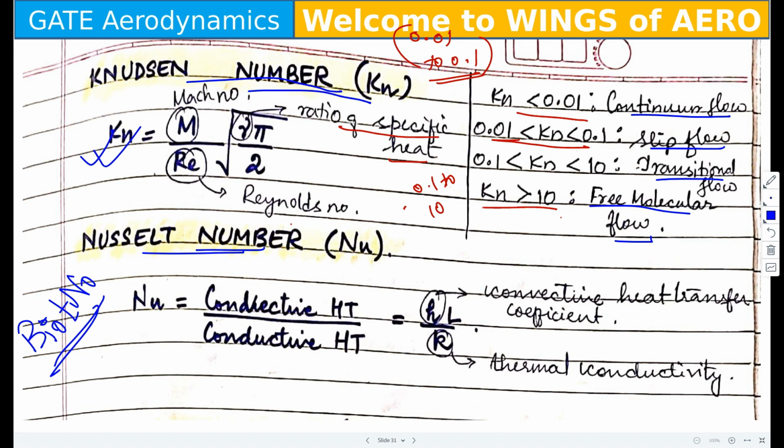That time we call it conductive heat, and from the solid body to the fluid element, when heat is transferring, we call it convective heat. Already you know. So just a recap, I am giving the difference between conductive heat and convective heat transfer.